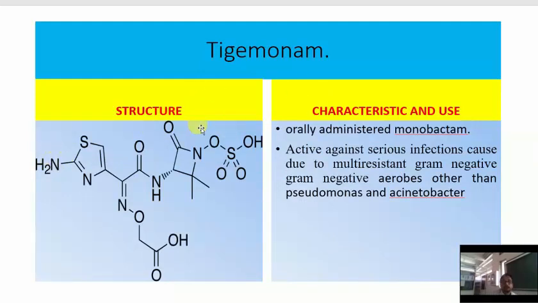This is the structure of tigemonam, and its characteristics are that it is an orally administered monobactam, active against multi-resistant, serious infections caused by multi-resistant gram-negative aerobes other than Pseudomonas and Acinetobacter.